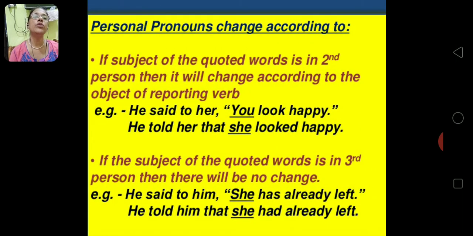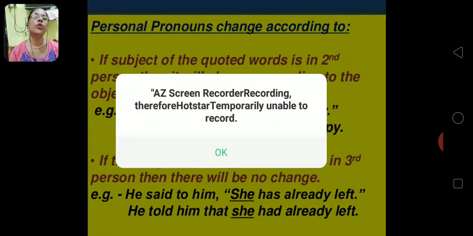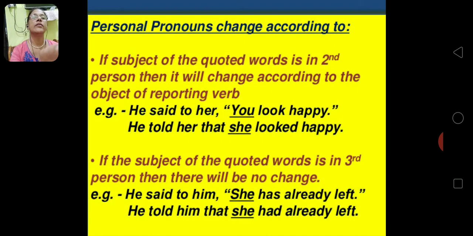Personal pronoun change according to... If the subject of the quoted word is in second person, then it will change according to the object of the reporting verb. So, he said to her, "You look happy." Now, this reporting verb object is who? Her.